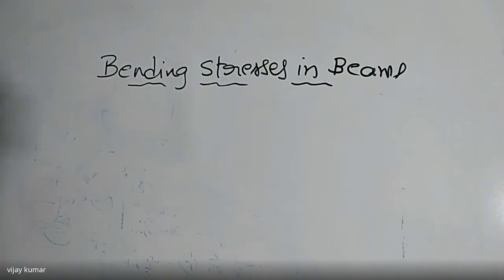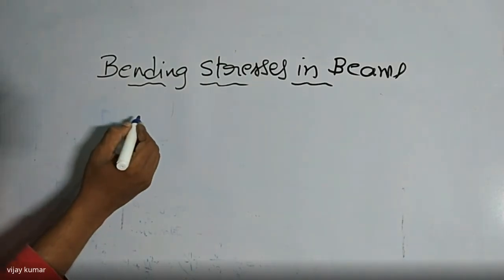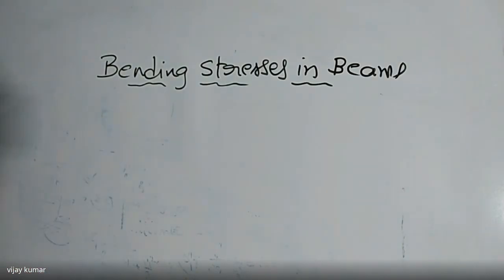So we have two types of stresses in our strength of material. That is normal stress, and the second one is shear stress. So here I am telling about the bending stress in beams. If we apply any type of force on a beam, different types of stresses will develop inside the beam, first a normal stress and second a shear stress. If you take any point on the beam, there must be two types of stresses. So please take care of this one, right?